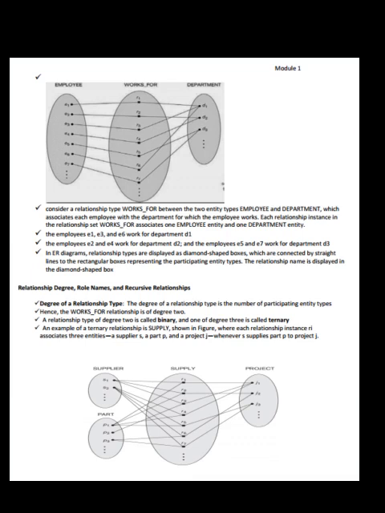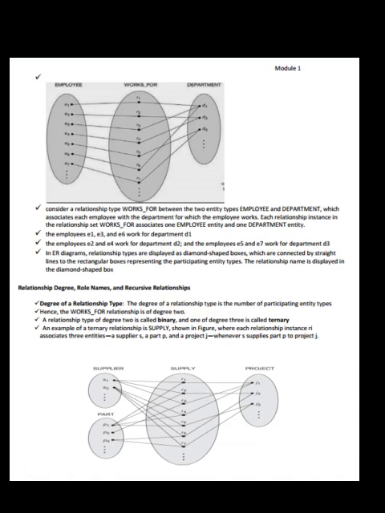In an ER diagram, relationship types are displayed as diamond-shaped boxes which are connected by straight lines to the rectangular boxes representing the participating entity types. The relationship name is displayed in the diamond-shaped box.